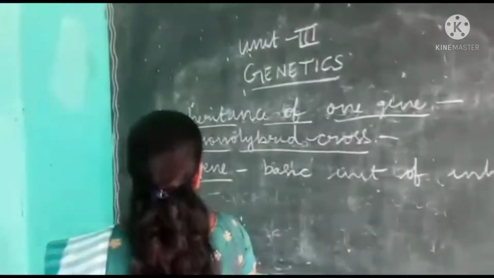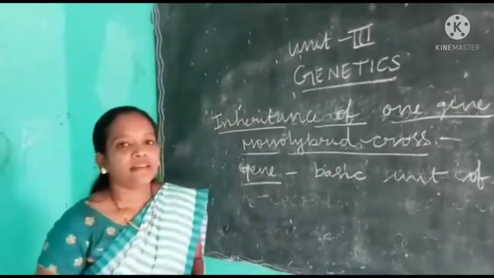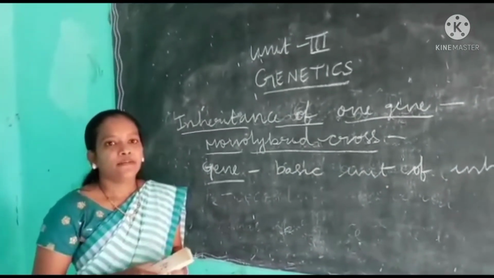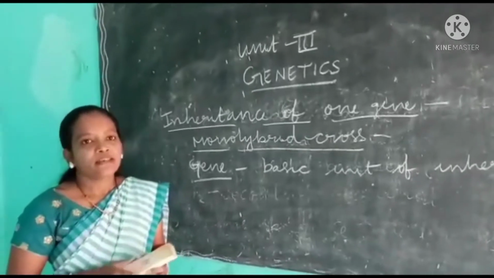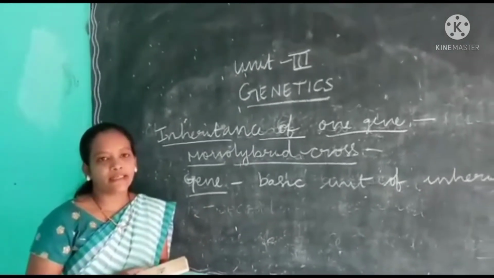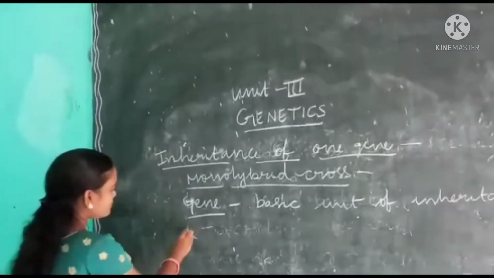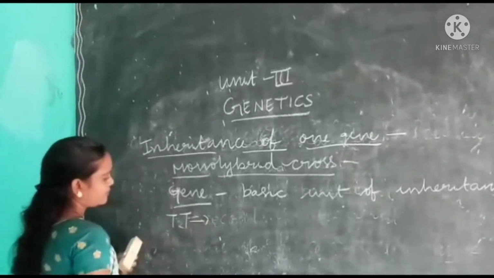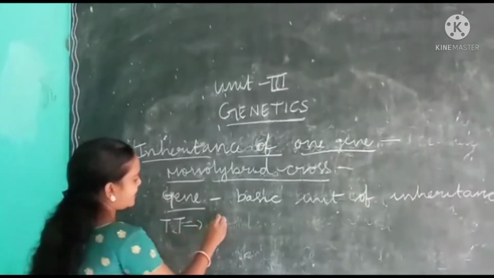Genes have particular information that is required to express a particular character for so many generations. So genes are the basic unit of inheritance. See here, capital D is one gene. It codes for height.